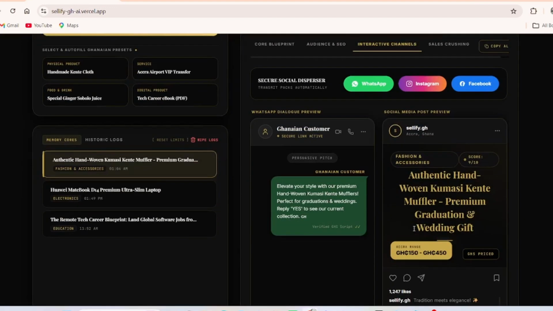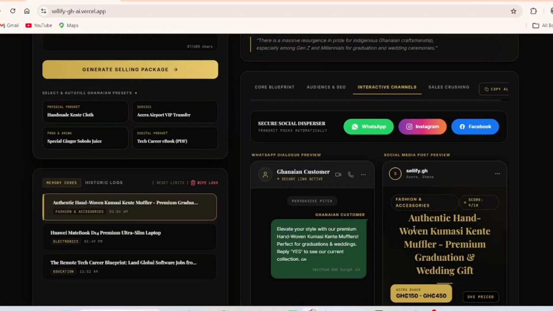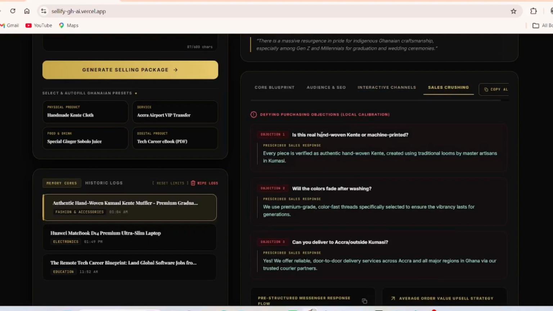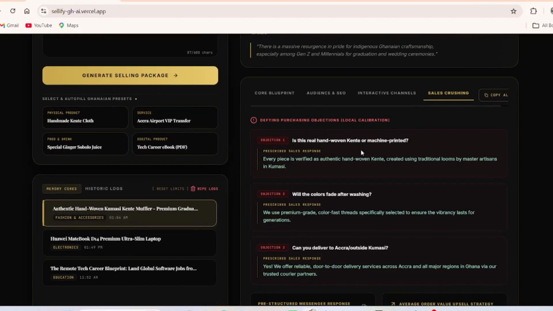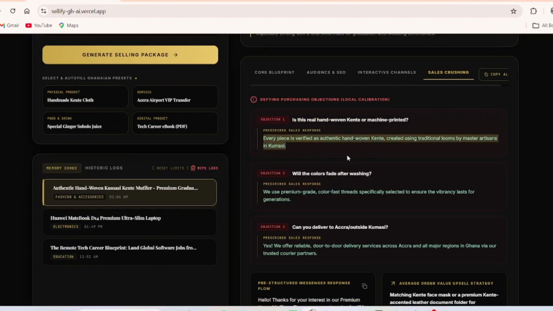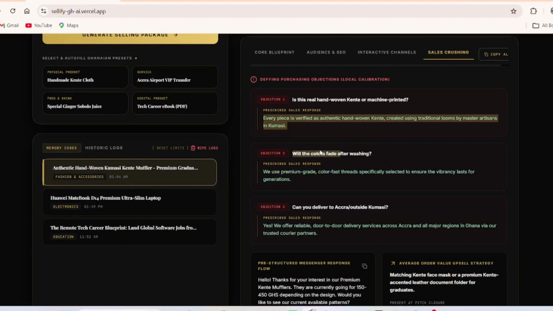Now maybe there will be people asking you about your product, or there will be a lot of questions about your product. How is your product? Now this is sales crash. People might ask, is this real handwoven kente or machine printed? So one thing about this AI is that it will predict the type of questions people will ask about your product. So the moment they ask, you can come here, copy this reply and paste it for the person to see.